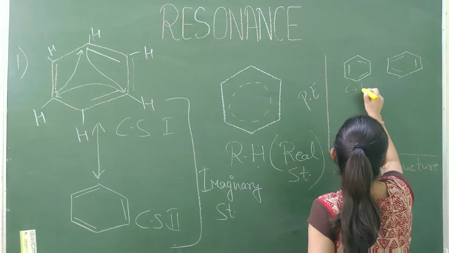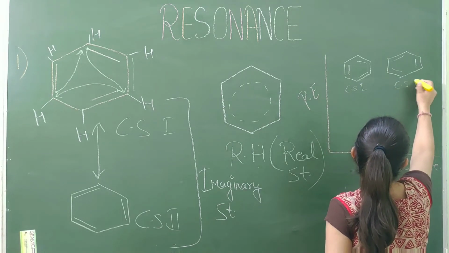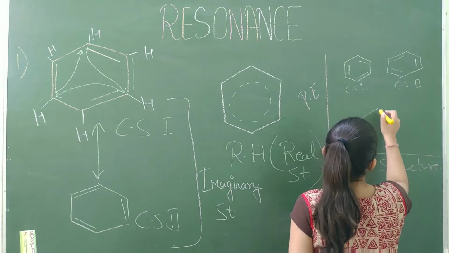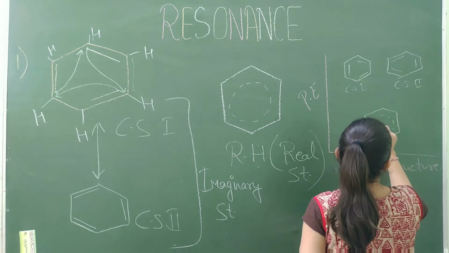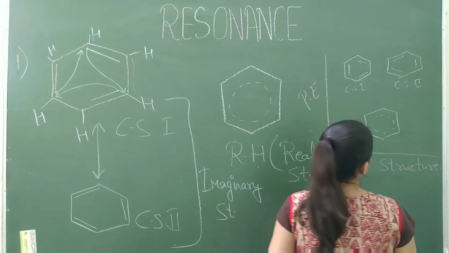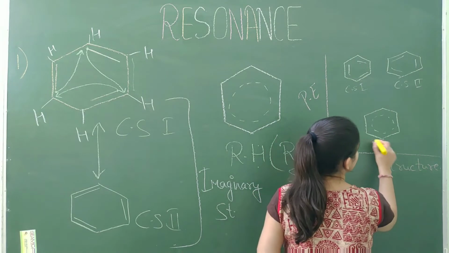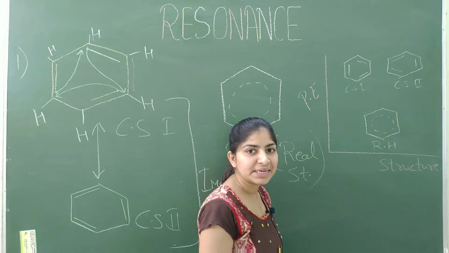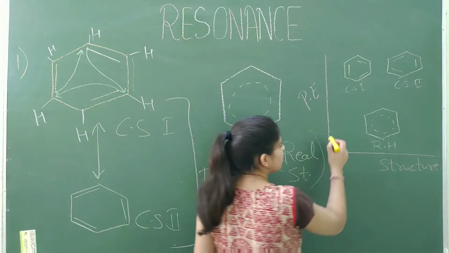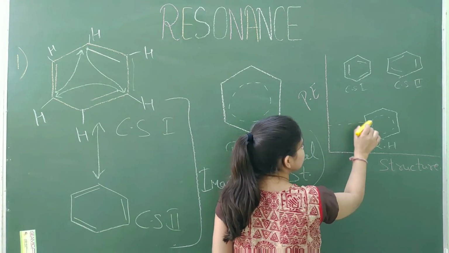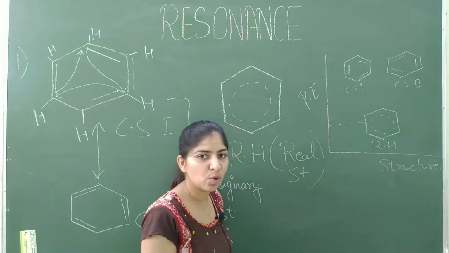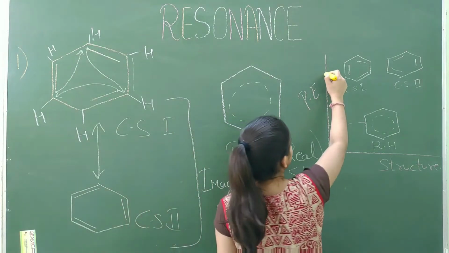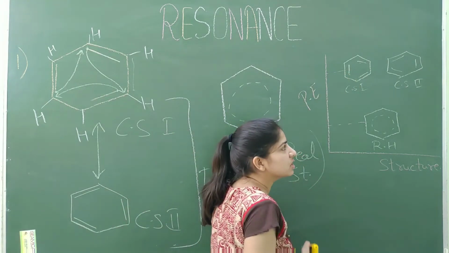This is canonical structure 1, this is canonical structure 2. Now the resonance hybrid. So this is the resonance hybrid. Okay. And we know that by decreasing the potential energy, the higher will be the stability. So the stability of the resonance hybrid is more as compared to the canonical structure. So the potential energy of the canonical structure is more.